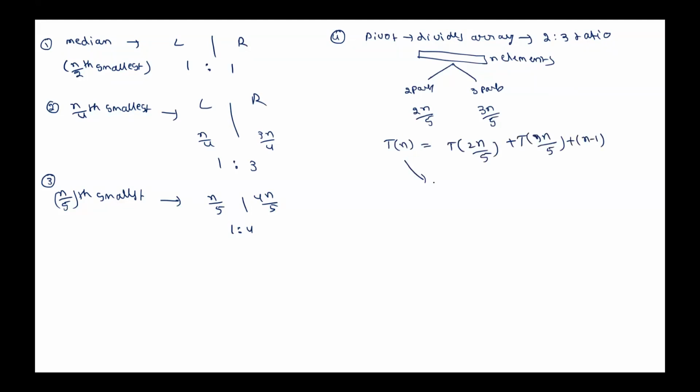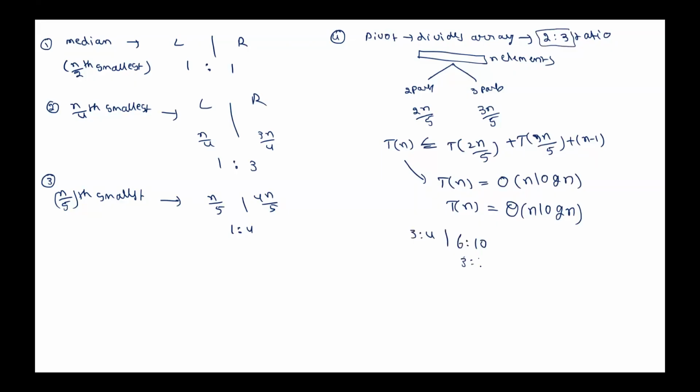So if we draw a recursion tree, what can we show? To be more specific, T of n, we can easily show that it is big O of n log n, or we can even show that it is theta of n log n. Is that okay? That means if you know that the array is always divided in the ratio 2:3, still its running time is n log n. Not only 2:3, even if it is 3:4 or 6:10, 6:10 is the same as 3:5, no? Both are the same.